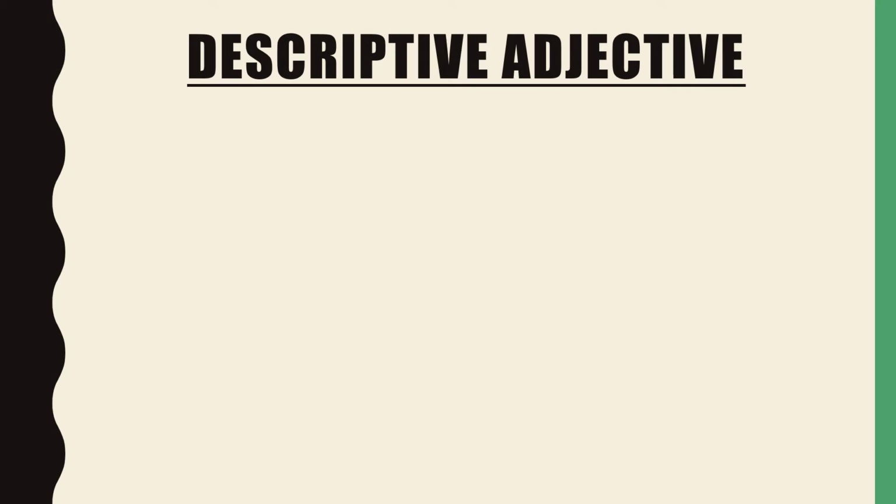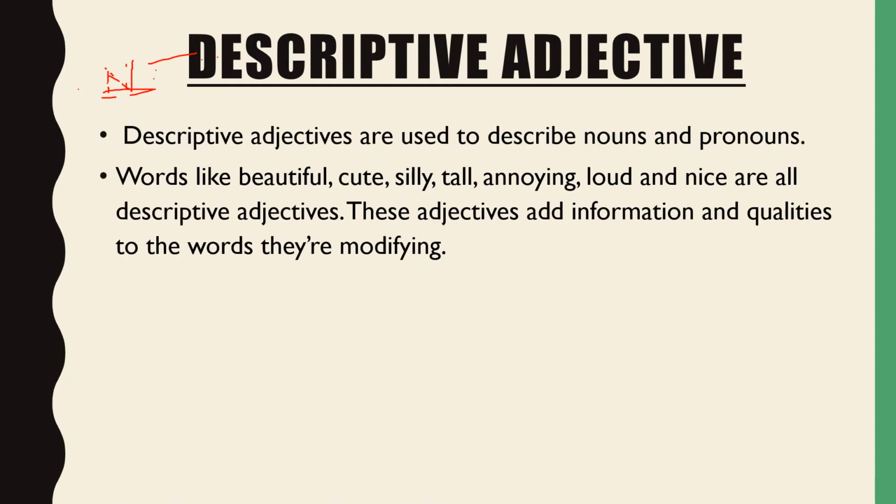So the first one is the descriptive adjective, or we call it adjective of quality. So what do we understand by this? These adjectives are used to describe the nature of a noun, or we can say they tell us about the characteristics of the noun. Let's see the definition here.